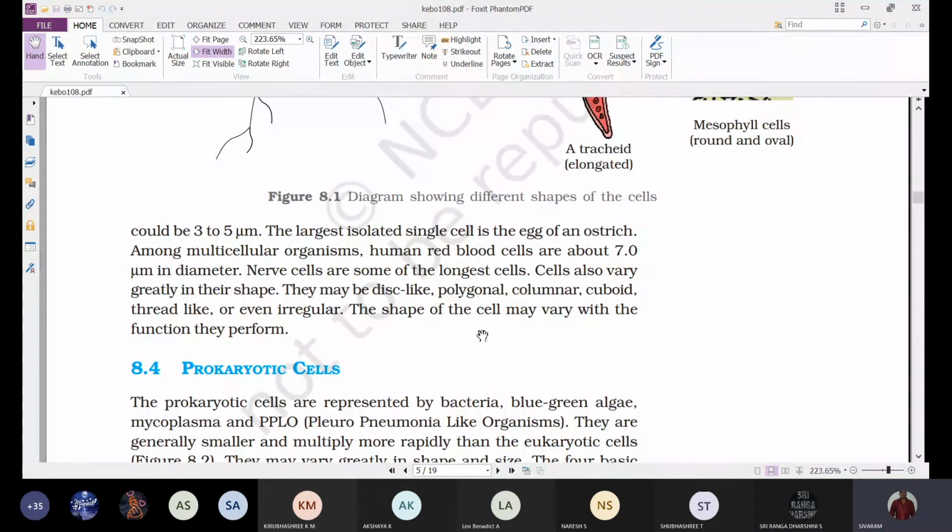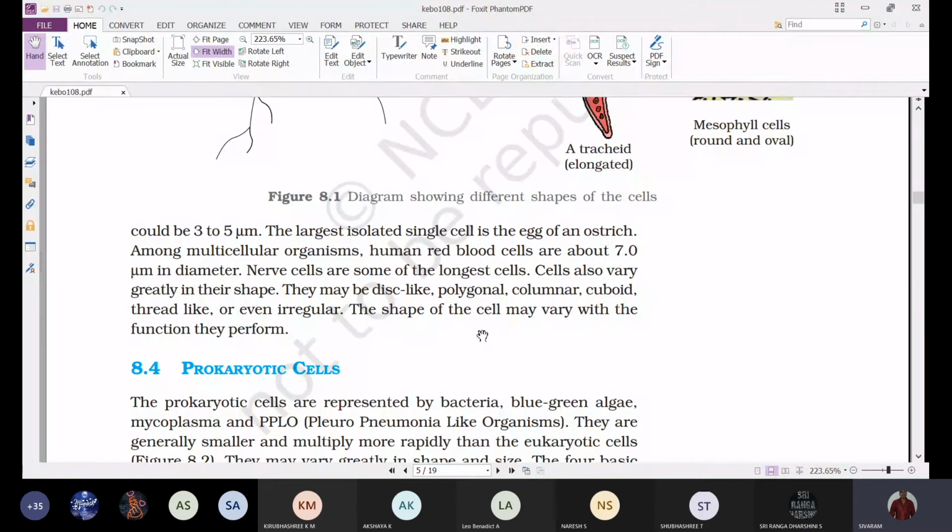Among multicellular organisms, human red blood cells are about 7.0 micrometers in diameter, which are considered the smallest cells in a human.